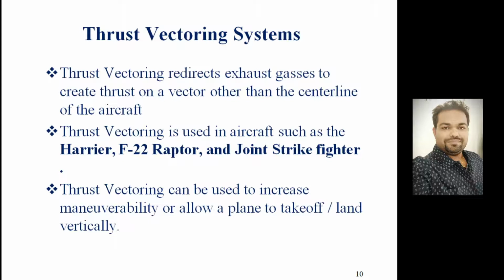But the net difference between these two, you can summarize like this: thrust reversal redirects the exhaust gases only at 90-degree, right? So the thrust reversal system is usually used during landing only, right? And similarly, thrust vectoring is capable of deflecting the exhaust gases at any angle to the center line of the aircraft, right? So basically thrust vectoring will make your aircraft capable of various kinds of maneuverability compared to the thrust reversal system. Right, that's the basic difference between these two.